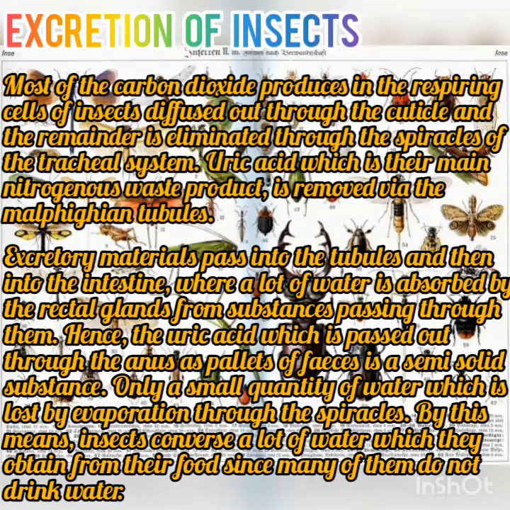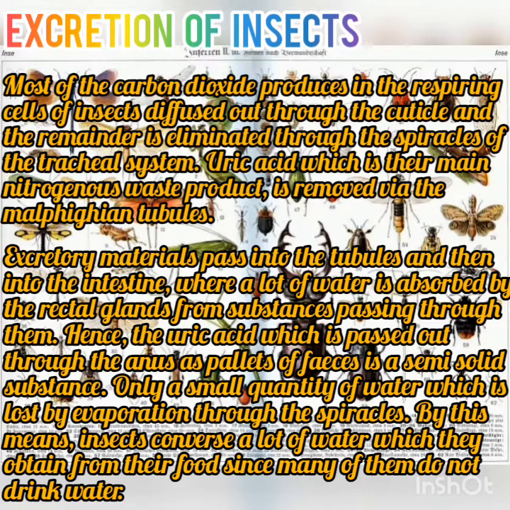So let's move to the next subtopic, which is excretion in insects. Most of the carbon dioxide produced in the respiratory cells of insects diffuses out through the cuticle, and the remainder is eliminated through the spiracles of the tracheal system. Uric acid, which is the main nitrogenous waste product, is removed via the Malpighian tubules. Excretory materials pass through the tubules and then into the intestine, where a lot of water is absorbed by the rectal gland from the substances passing through them. Hence, the uric acid, which is passed out through the anus as pellets or feces, is a semi-solid substance.